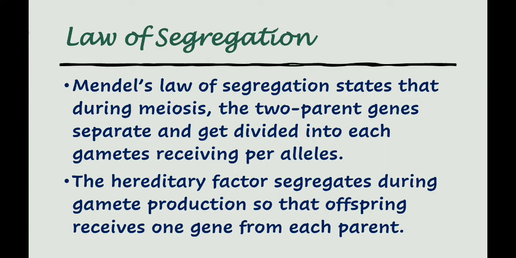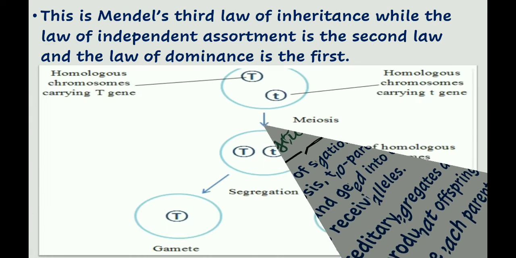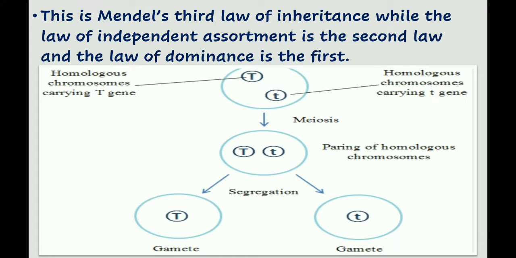What is the law of segregation? Mendel's law of segregation states that during meiosis, the two parents' genes separate and get divided into each gamete, each receiving one allele. The hereditary factor segregates during gamete production so that offspring receive one gene from each parent. This is Mendel's third law of inheritance, while the law of independent assortment is the second law and the law of dominance is the first.